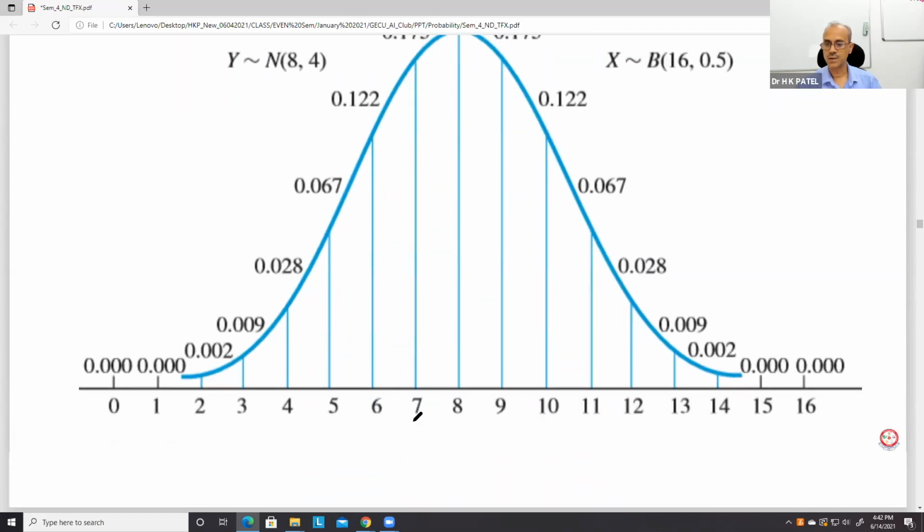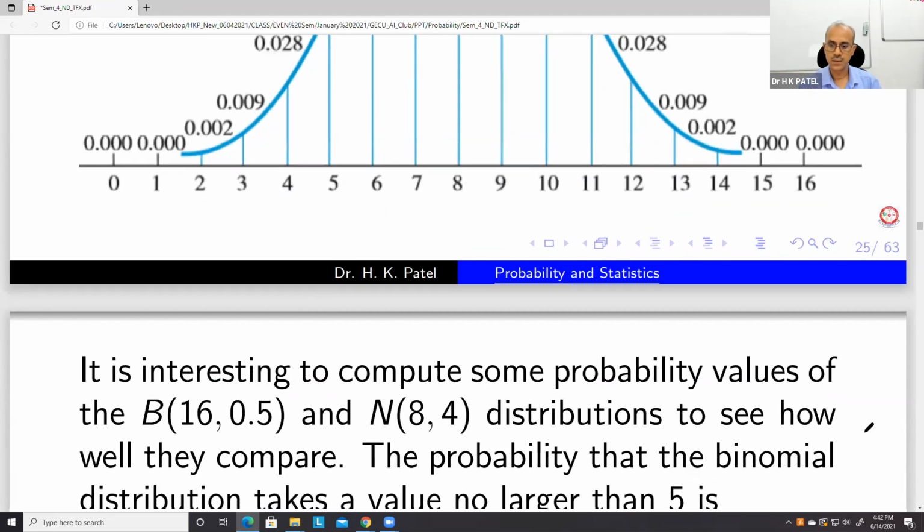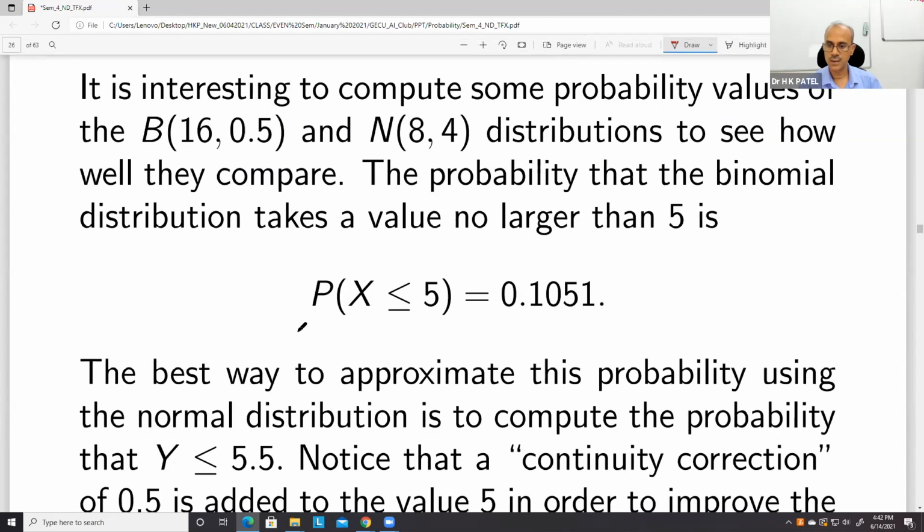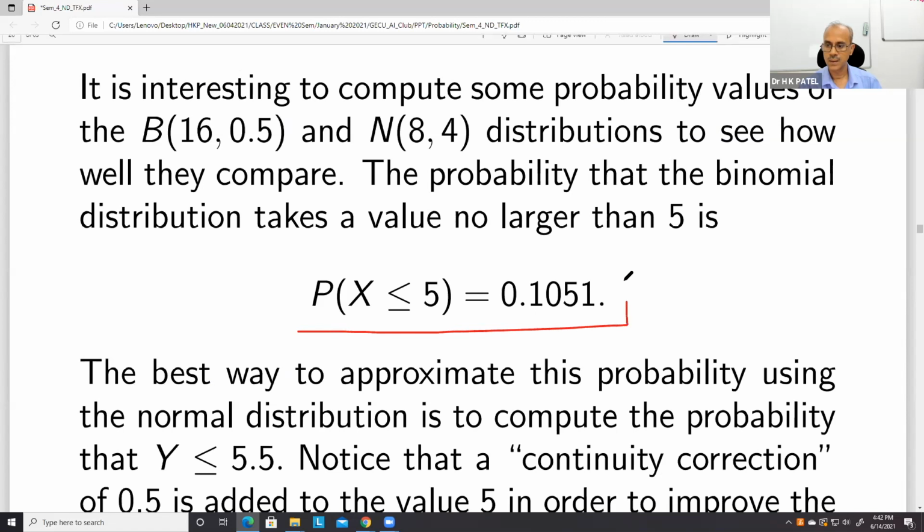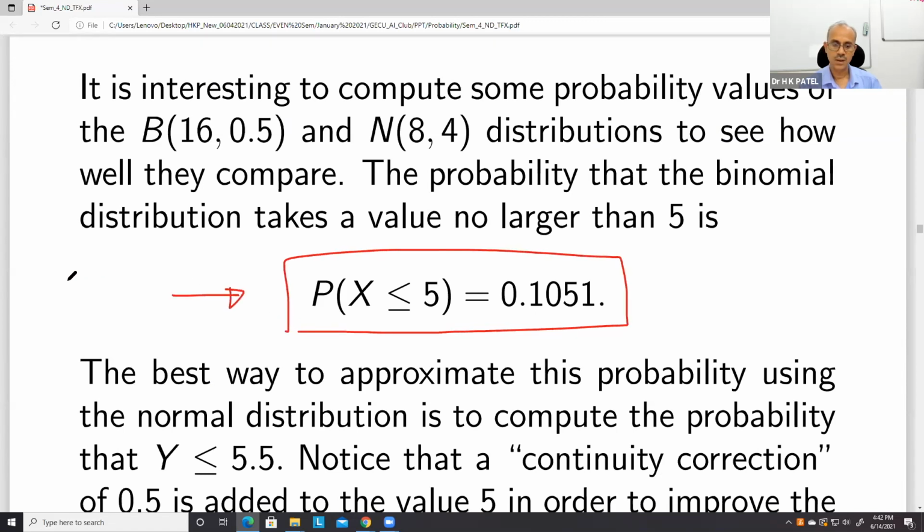So you can see that if you want to calculate this probability, this is by binomial distribution theory.